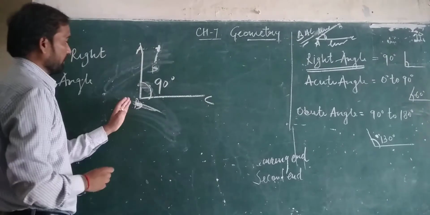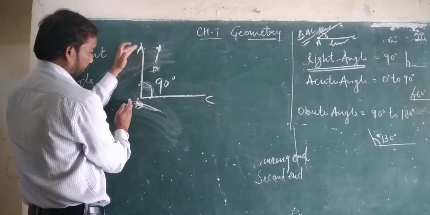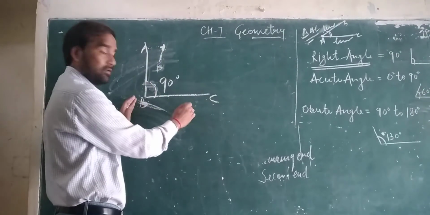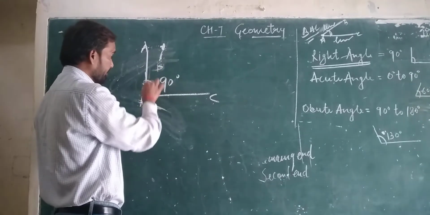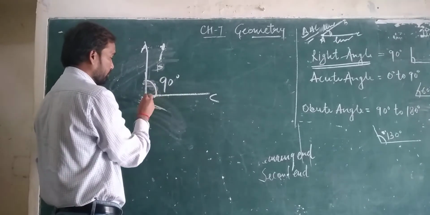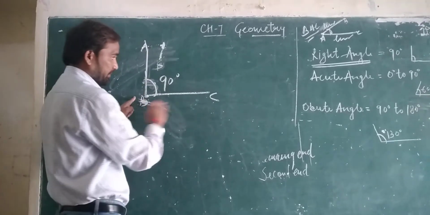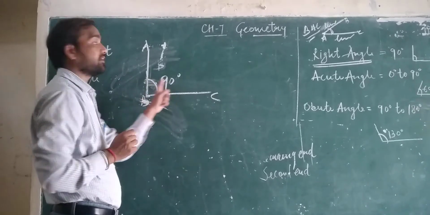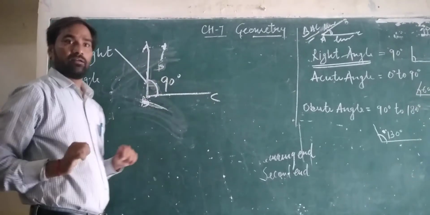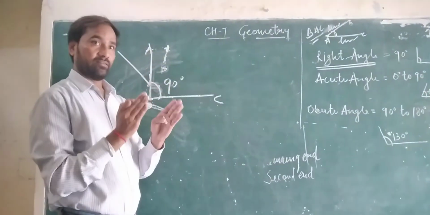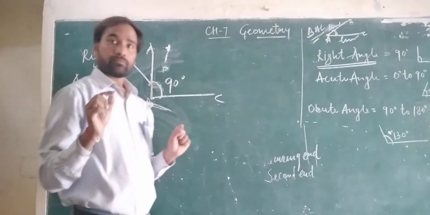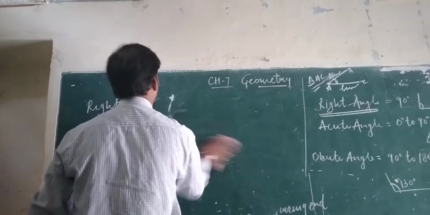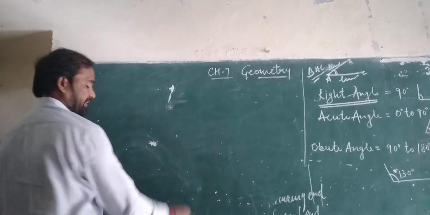Okay, if two lines AB and BC make a 90-degree angle when they meet at a point, point B, AB line and BC, both lines meet on point B and they make a 90-degree angle, then this angle is called a right angle. If the angle is 90 degrees, it is a right angle.